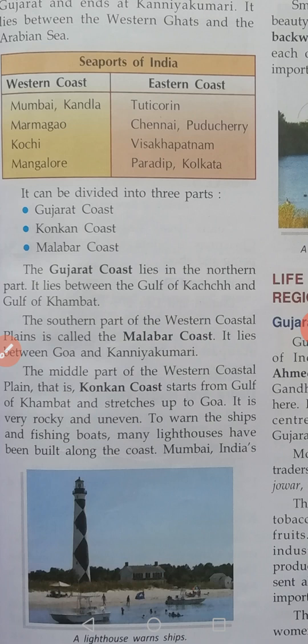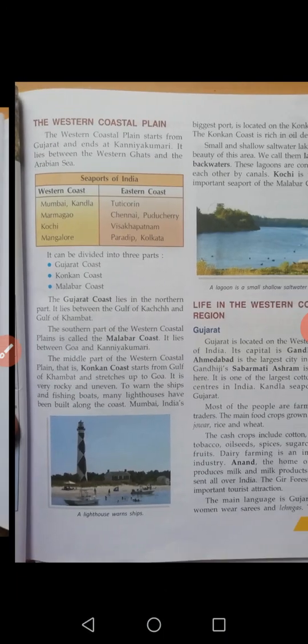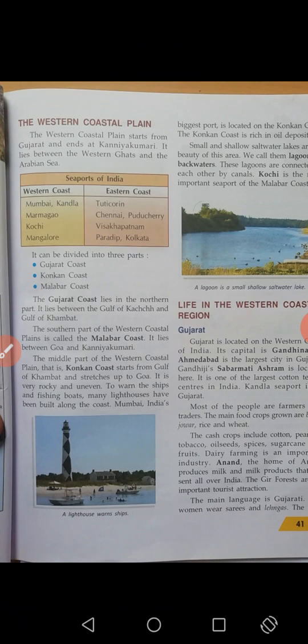It is very rocky and uneven. Uneven means not even, not the same kind. It has so many changes. Not plain. Somewhere rocky, somewhere steep. This is the Konkan coast.